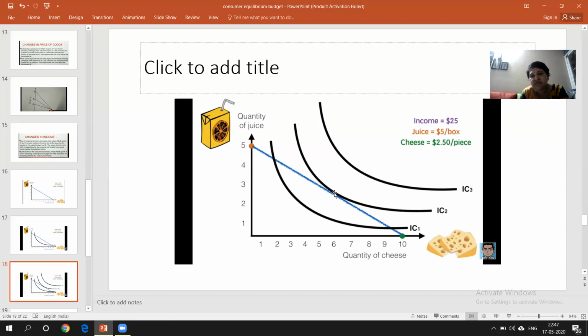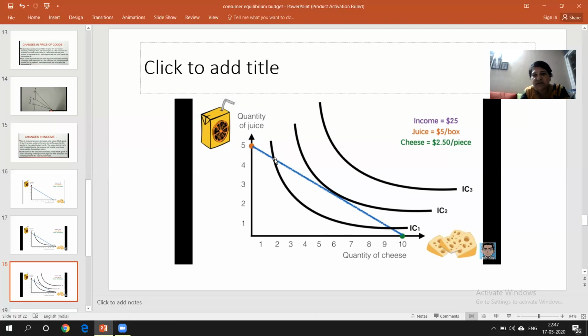Why? Just see here, students: approximately 3 units you can purchase of juice and approximately 5 to 6 units of cheese. So here 3 and 6 will give you maximum satisfaction. Why? Because you are getting more units of both commodities, right students? So this will give you maximum satisfaction, not this one.